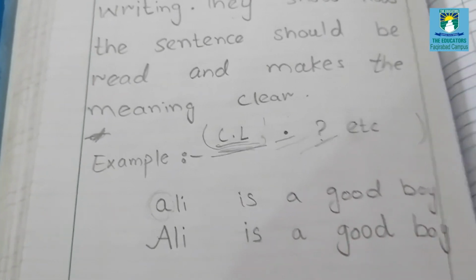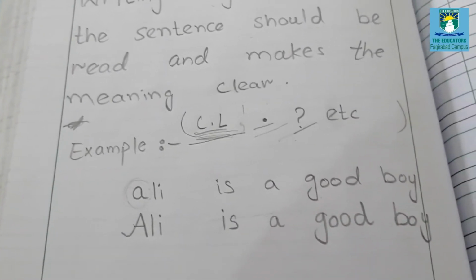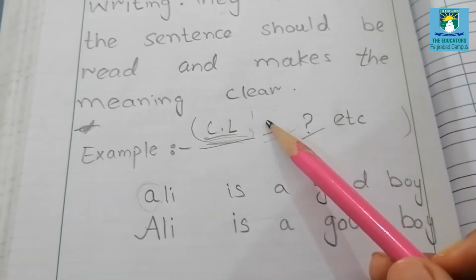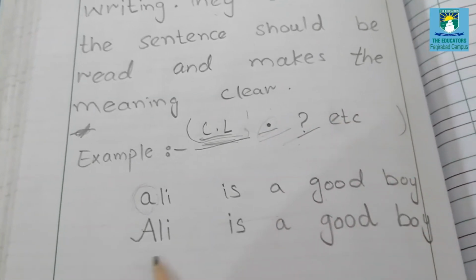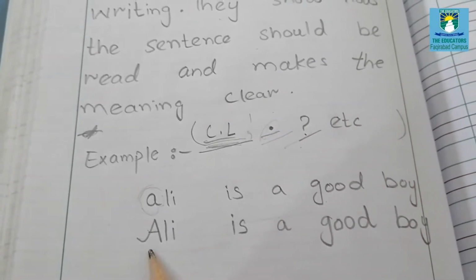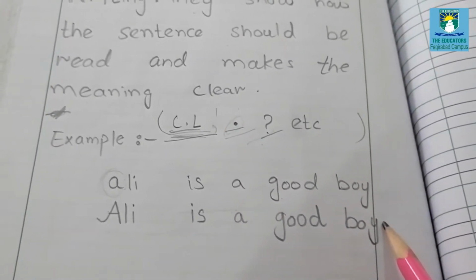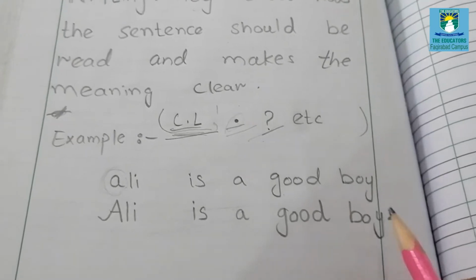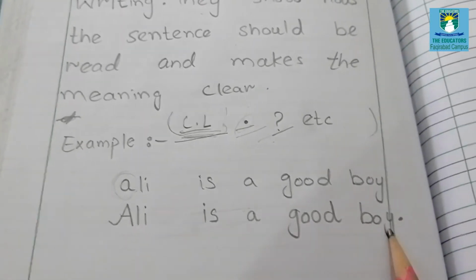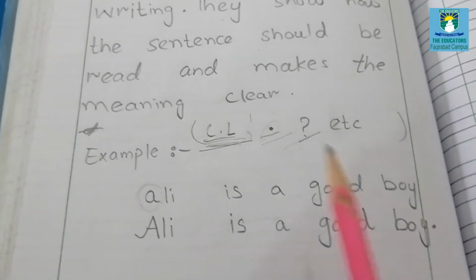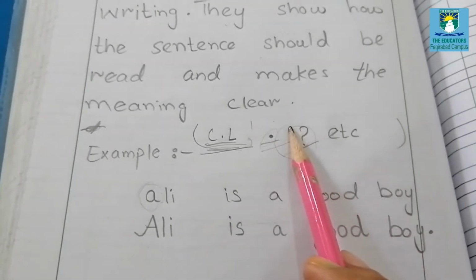Now we have to use another punctuation mark, and that is full stop. Whenever we end a sentence, we have to put a full stop at the end of that sentence. So it means that our sentence is finished. Next we have question mark. It's another punctuation mark.